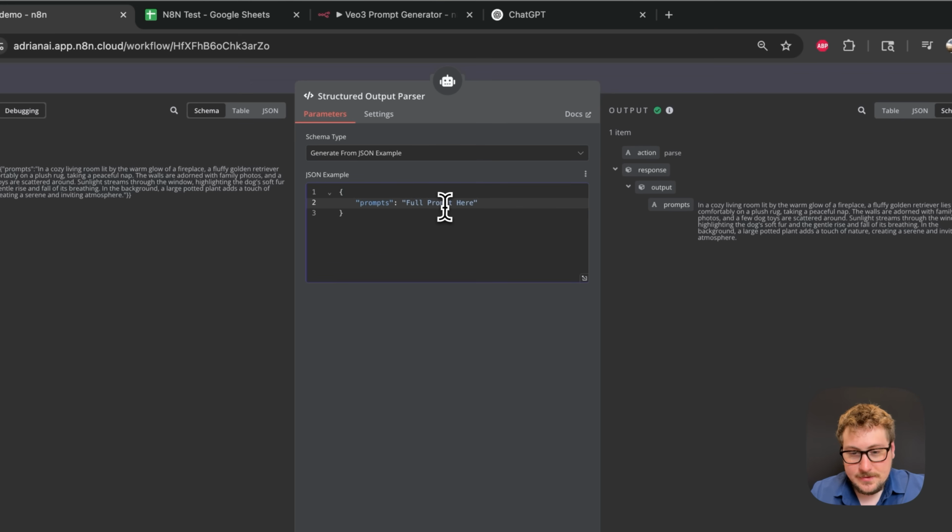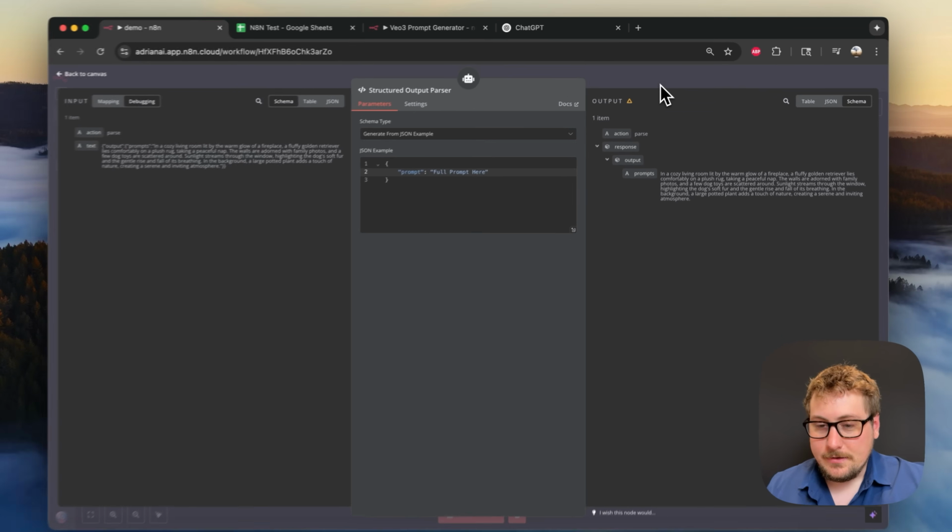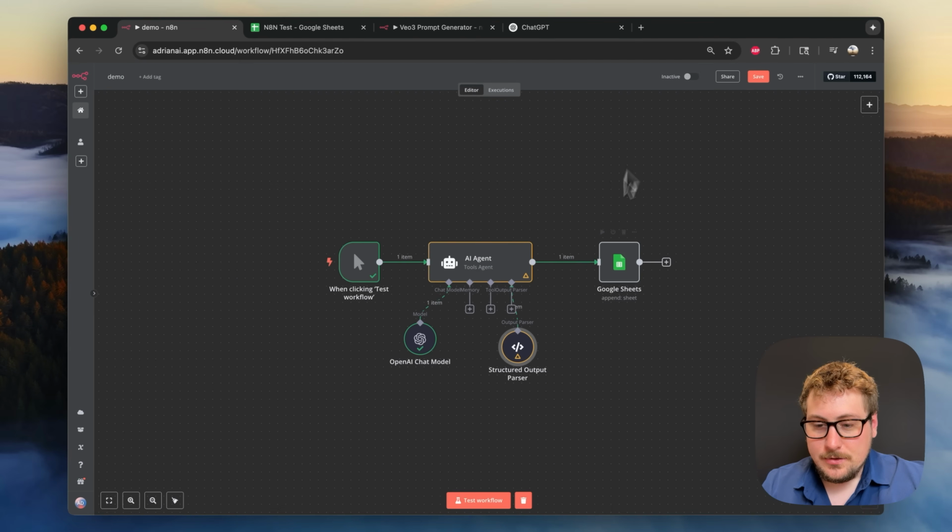I'm actually going to take the S out of this because we're only going to do one prompt now. So it's just going to return a variable called prompt, and then it's going to put the prompt there. So it's super simple. As you can see, it says S, but when we run it again, it should be good. I ran this one time, and this is the prompt that it came up with. And now that we have that, we can move on to the Google Sheets.